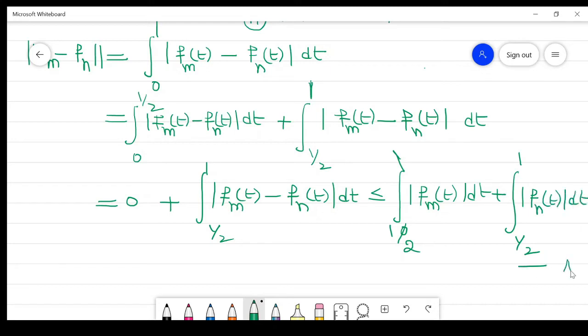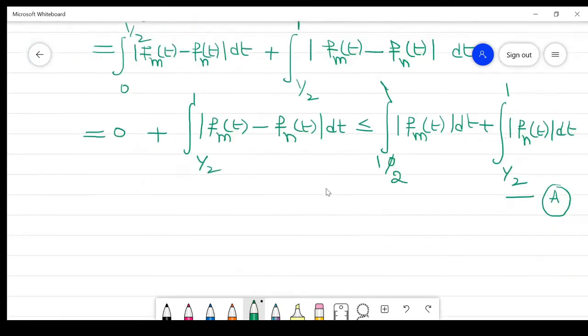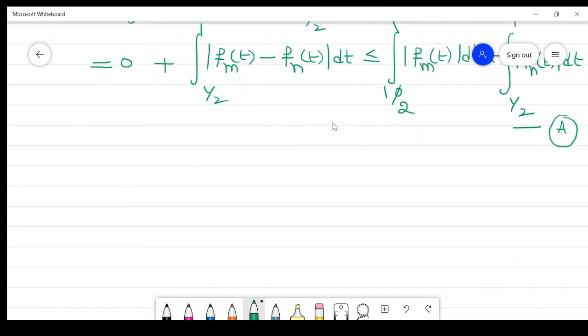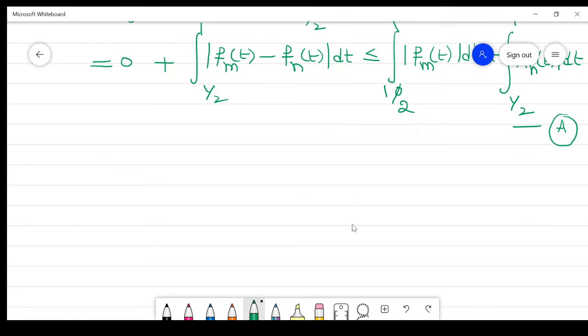Suppose this is equation number A. Now my purpose is to find the value of this term or this term. If we find the value of one term, the other value is found by just replacing m with n or n with m.